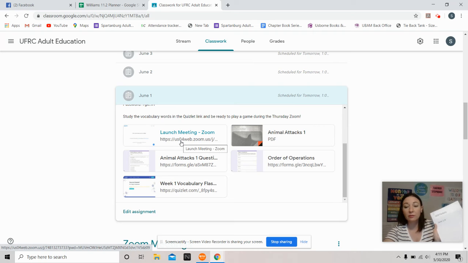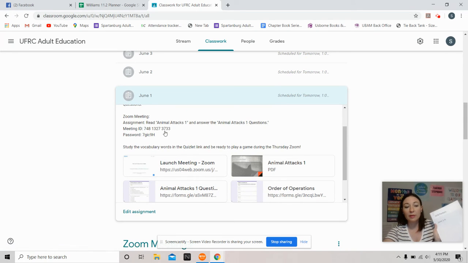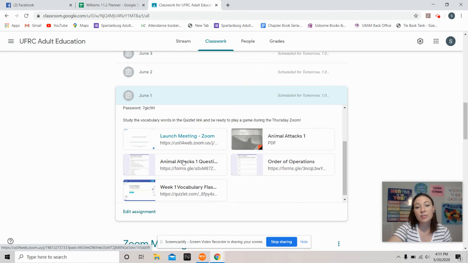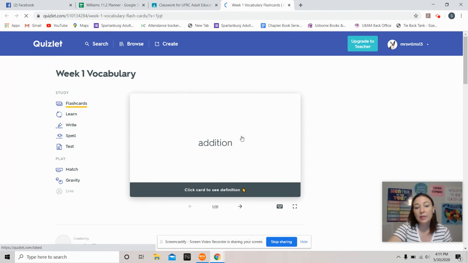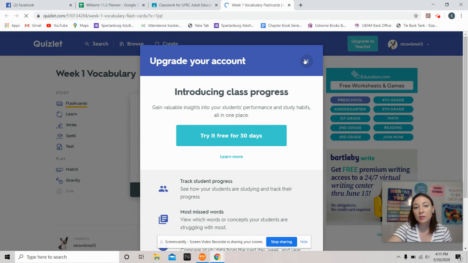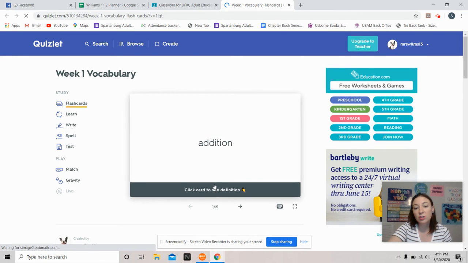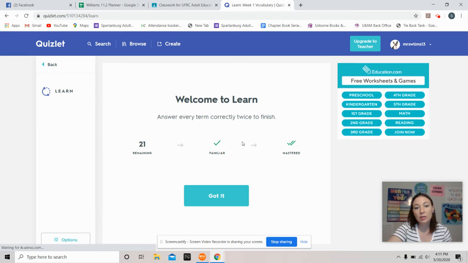You will also find the link for the Zoom meeting here, and then you'll see your meeting ID and password there as well. One of the things that we're also going to work on this summer is increasing our vocabulary, and there are some specific words that go along with what we're doing with order of operations. And so when we click on the week 1 vocabulary, it's going to take you to a website called Quizlet, and there are lots of things that you can do here. You can do flashcards, where it shows you both sides. You can do learn, where you answer every term correctly twice to finish it.